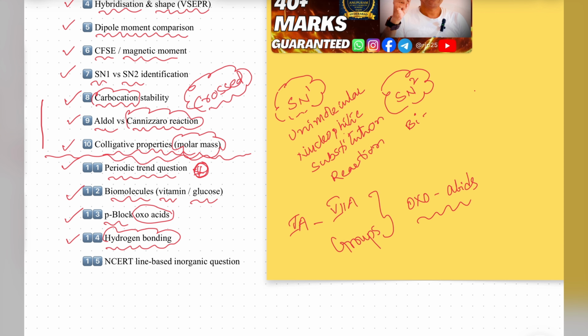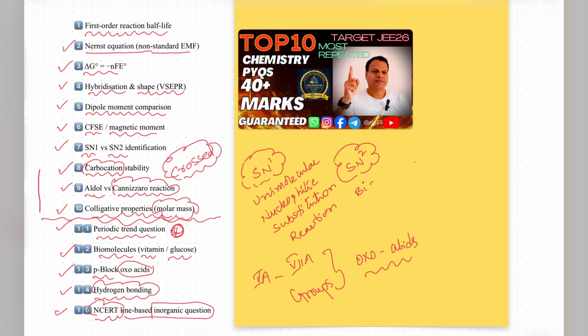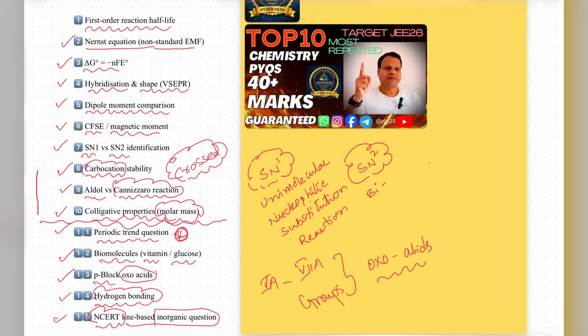Okay, that is about hydrogen bonding. Next one, the 15th most important concept we are discussing now: NCERT-based, line-based inorganic questions. NCERT is compulsory, meaning group-wise, from the first group onwards, the alkali and alkaline earth metals onwards. You have trends and physical properties. So you have to practice point to point from the NCERT textbooks.